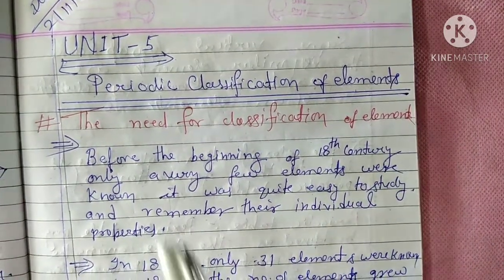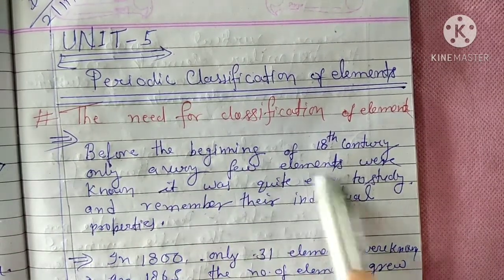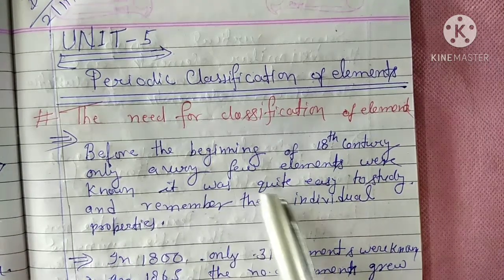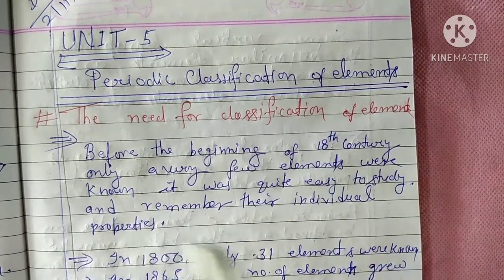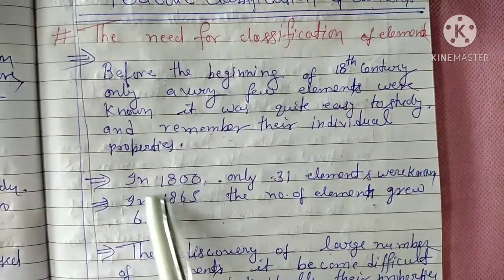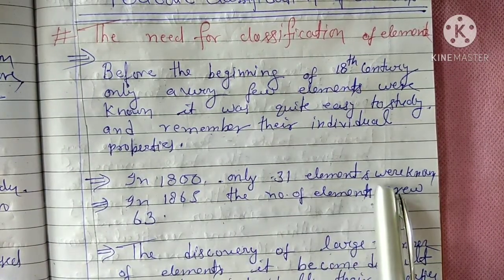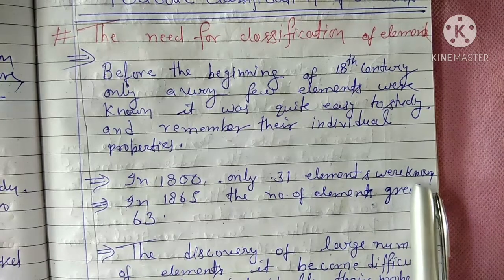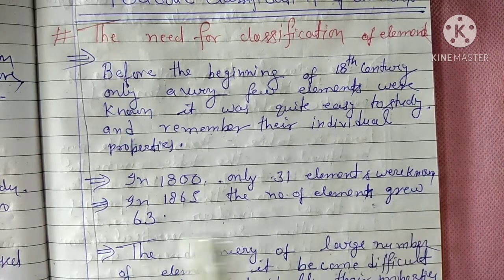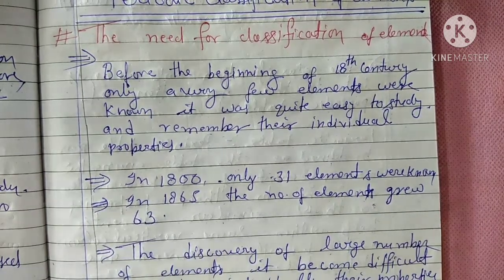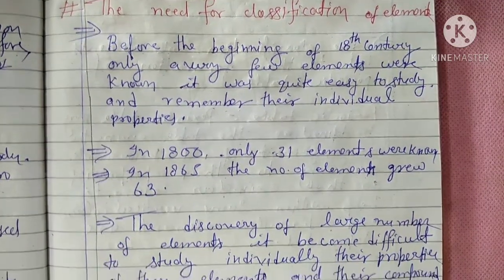Dear students, before the beginning of the 18th century, only very few elements were known. It was quite easy to study and remember their individual properties. But in the 18th century, only 31 elements were known, and in 1865, the number of elements grew to 63. So how to arrange the elements? It was very difficult for scientists.